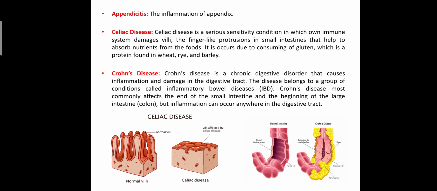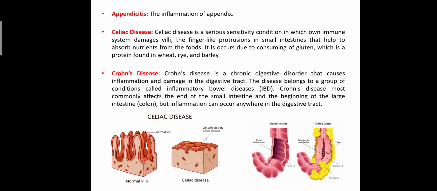Dear students, first one is appendicitis. Appendicitis is the condition in which inflammation occurs in the appendix. Dear students, the appendix is a vestigial part of the large intestine present with the cecum, where bacteria can grow and multiply.